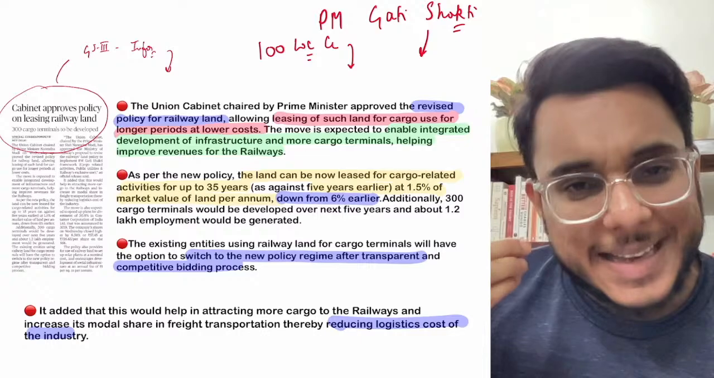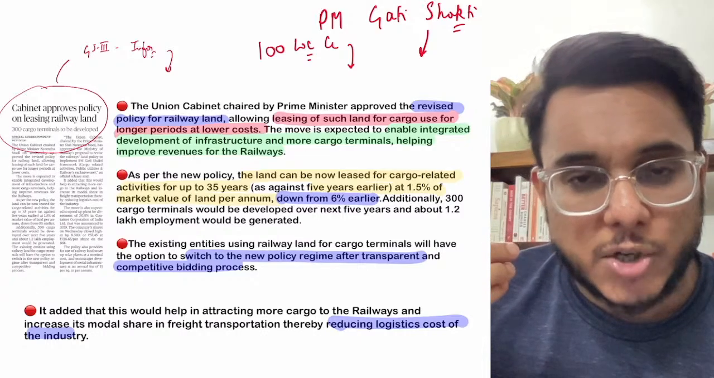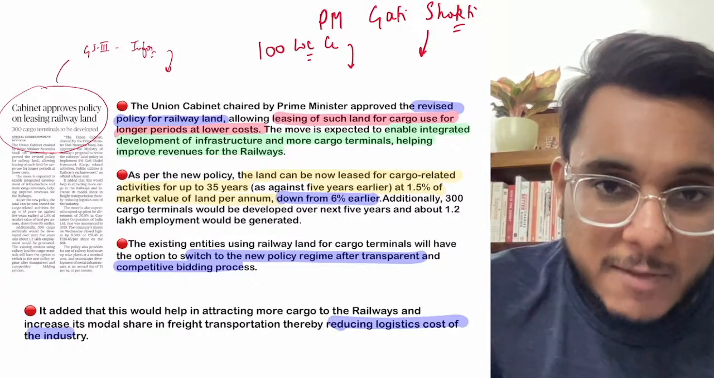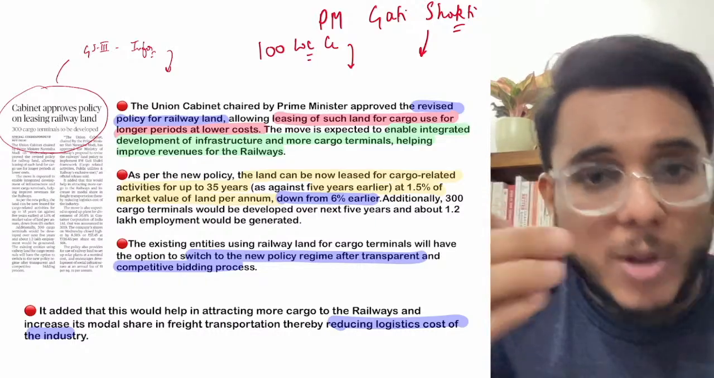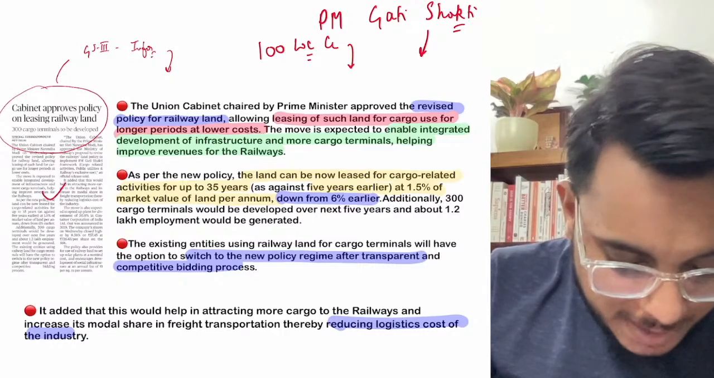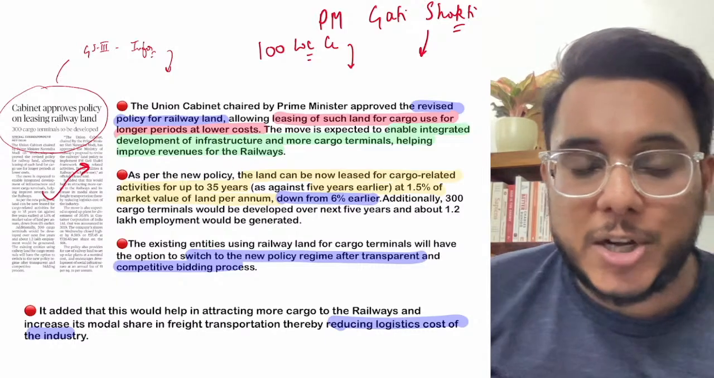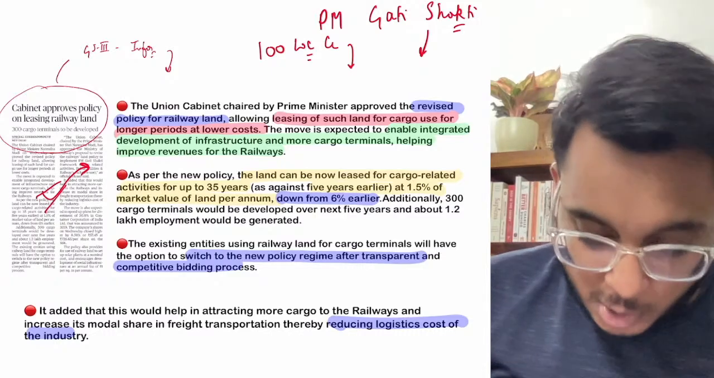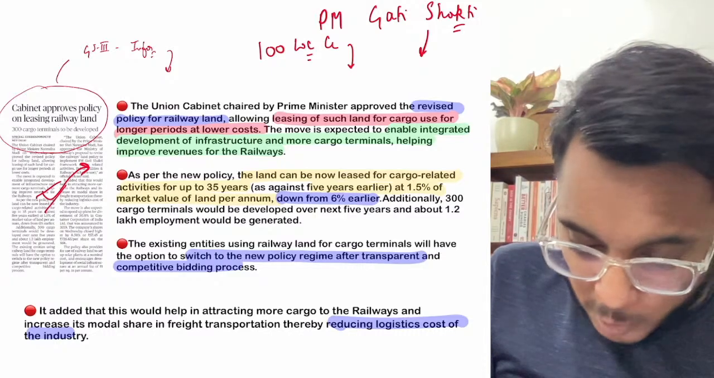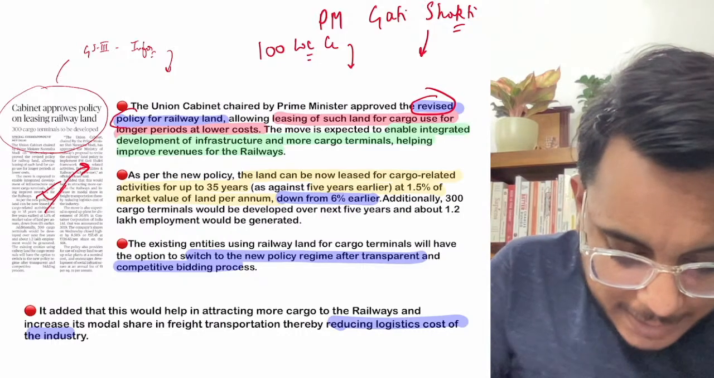Now guys, in that capacity, when we talk about building infrastructure, road infrastructure, railway infrastructure, port led infrastructure, highways, flyovers, all the infrastructure is to be focused on. Now particularly for the railway, this initiative has been taken now, and we'll understand this article. So what this article is talking about is that the Prime Minister has approved the revised policy for railway land.